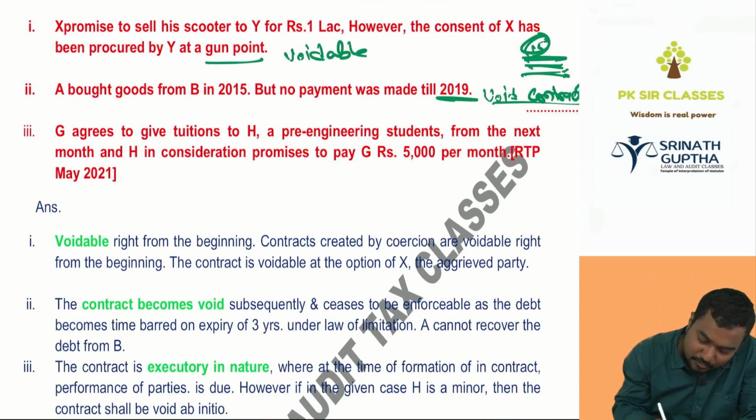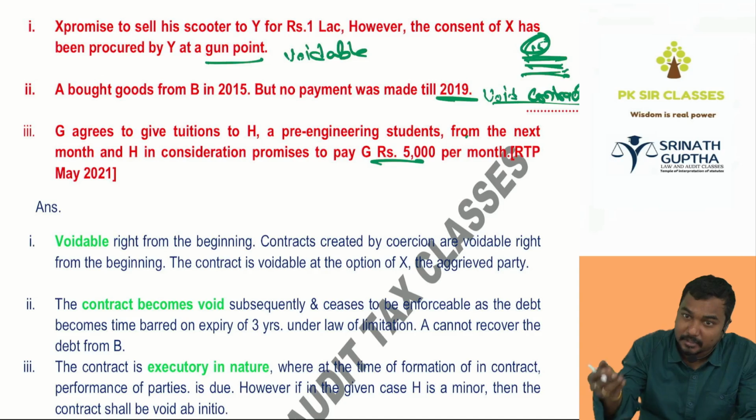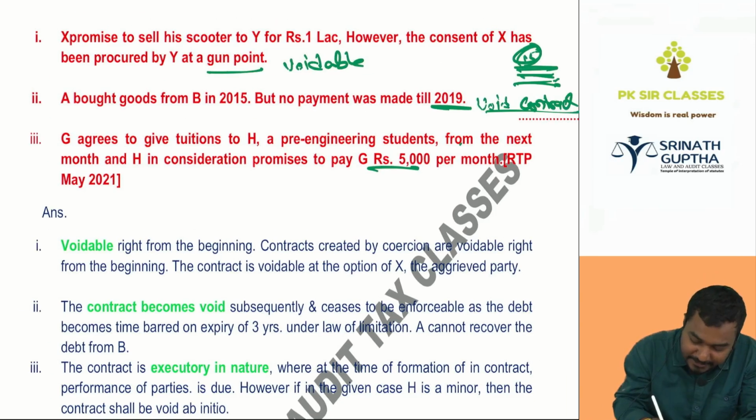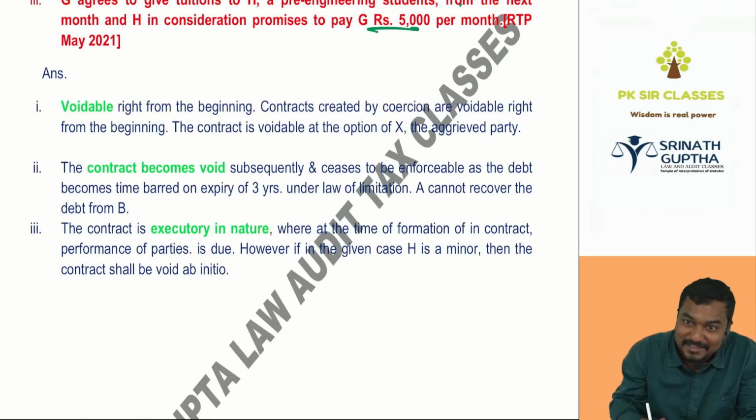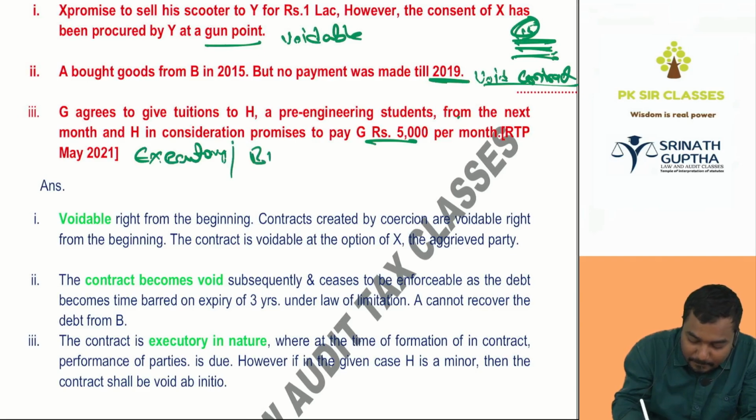G agrees to give tuitions to H, a pre-engineering student, from the next month, and H in consideration of the promise to pay 5 lakh rupees per month. I have to teach next month, you have to pay me next month. Which contract is this? Executory or bilateral? Without looking you answer, you are talented. This is called executory or bilateral.